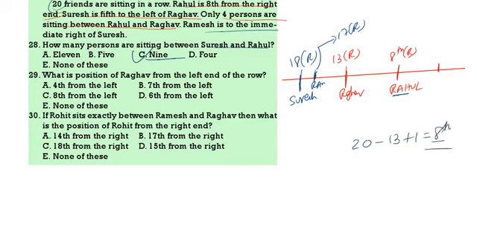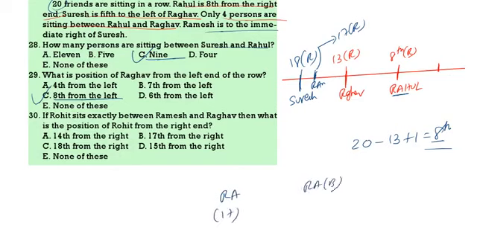8th from the left. If Rohit is sitting exactly between Ramesh and Raghav, Ramesh is 17th, Raghav is 13th.